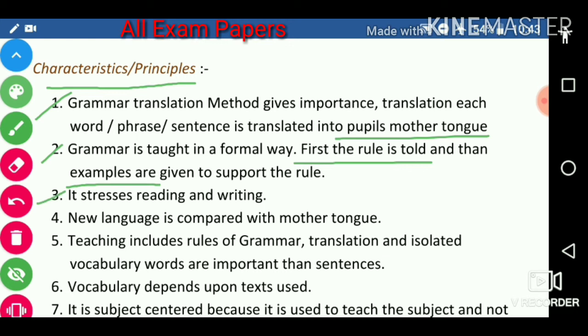Next, it stresses reading and writing. Next, the new language is compared with the mother tongue. Next, teaching includes rules of grammar, translation and isolated vocabulary. Words are more important than sentences. Next, vocabulary depends upon the text used.